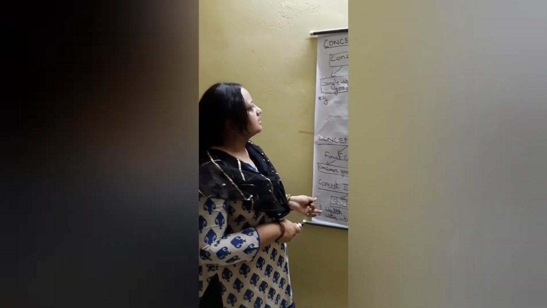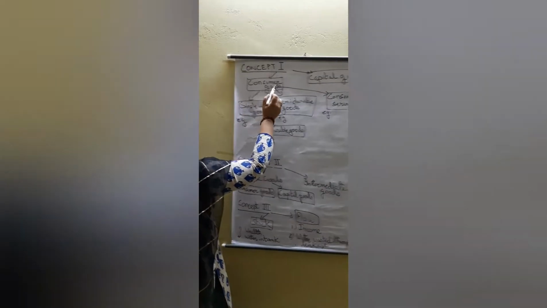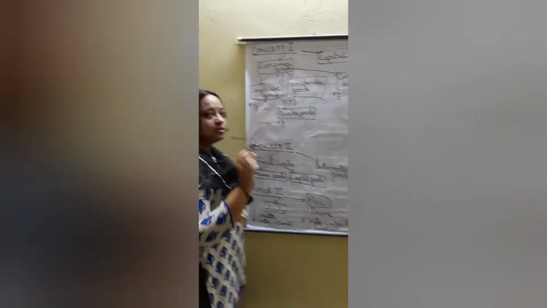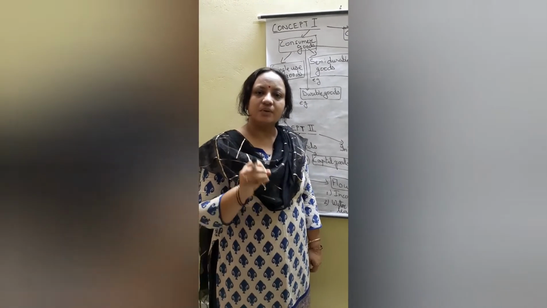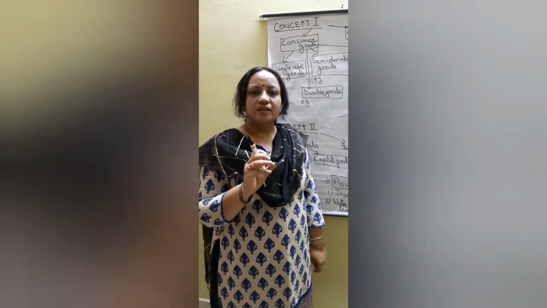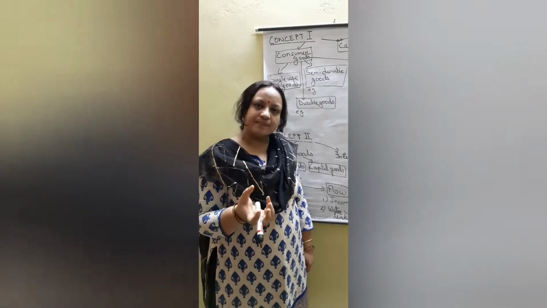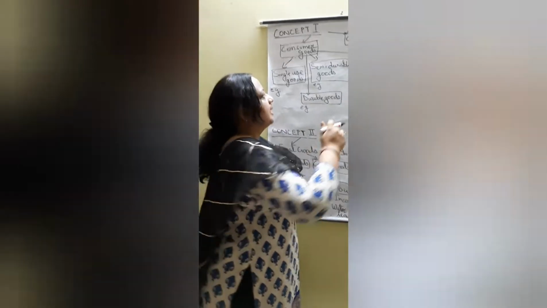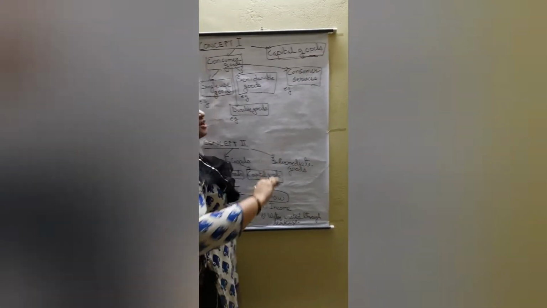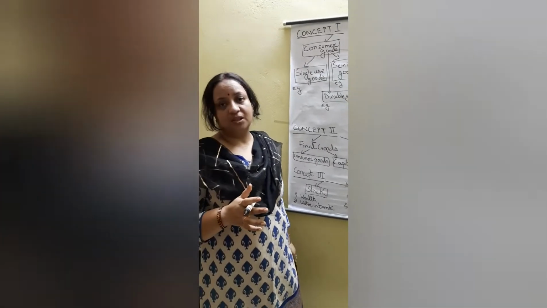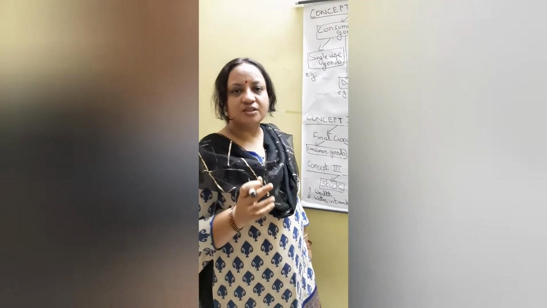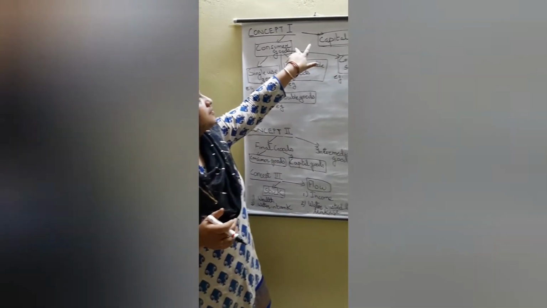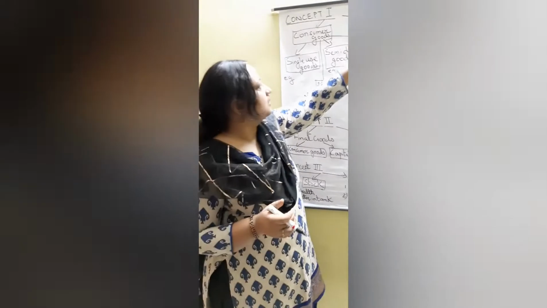Alright. As per the first concept, there are two types of goods: consumer goods and capital goods. Consumer goods are those goods which are finally used by the consumers. We go to the market, we purchase something and we consume it. So that is the consumer good. Capital goods are those goods which are used up by the producers, like the machineries, the various tools used in production work. So that is capital good. So this is the basic difference between consumer goods and capital goods.